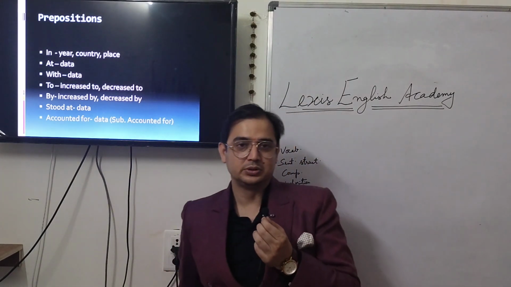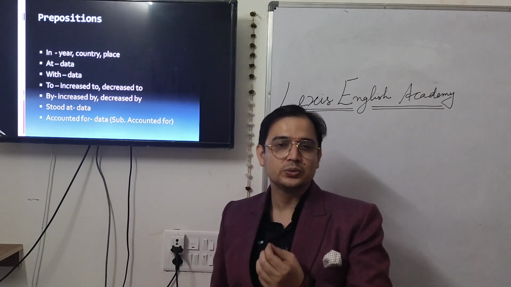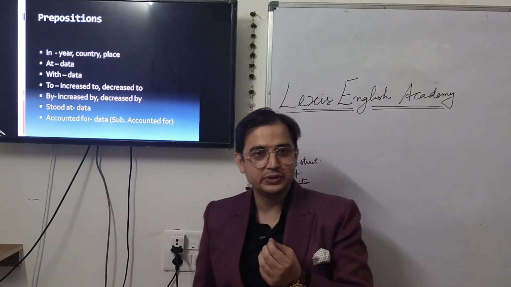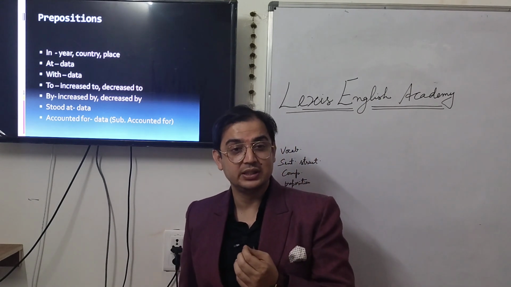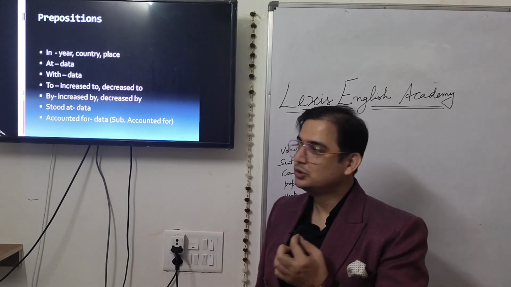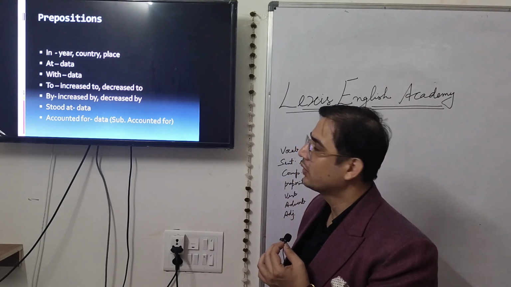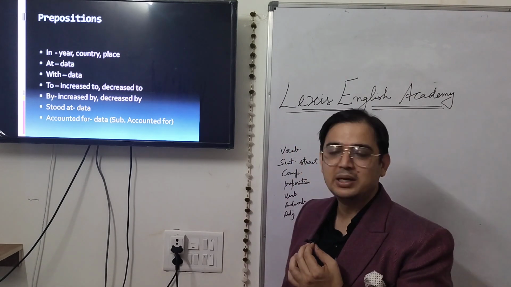Here are some prepositions. When we are going to talk about the year, in the year 2010, in the year 2015, in the year 2016, or in the year 1947, India got its independence. So, for years, you will be using the preposition in. For country, in USA, the sales of car was 1 million.